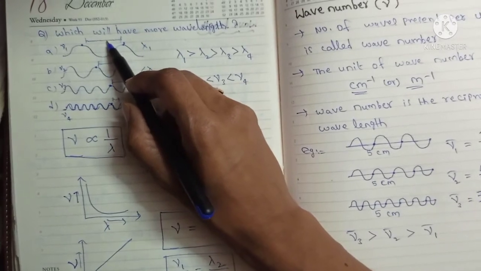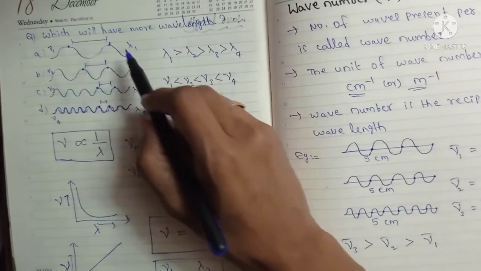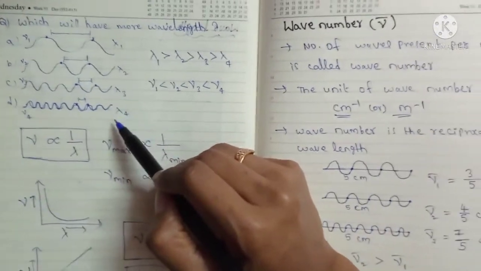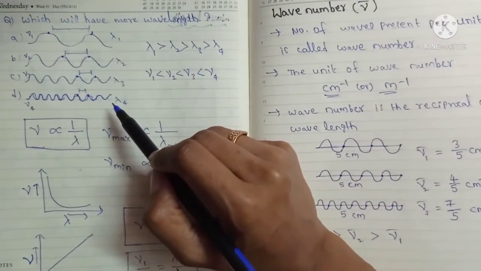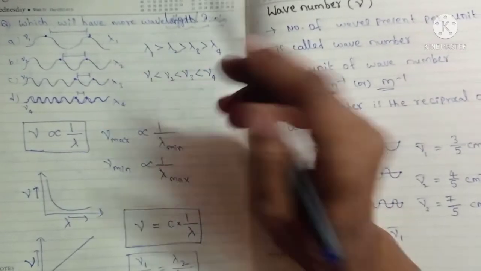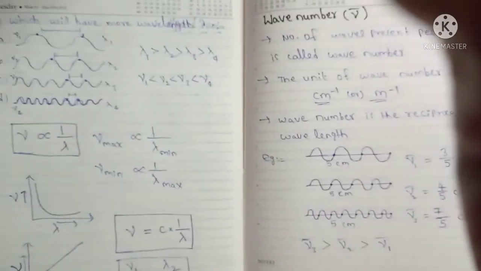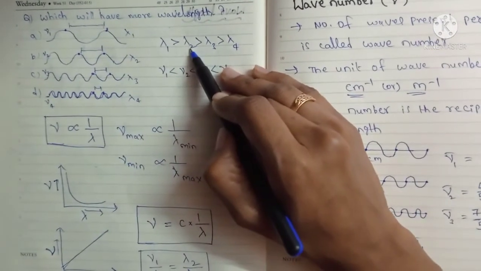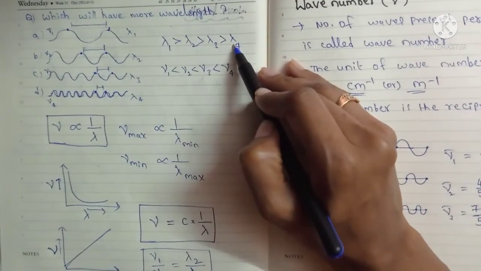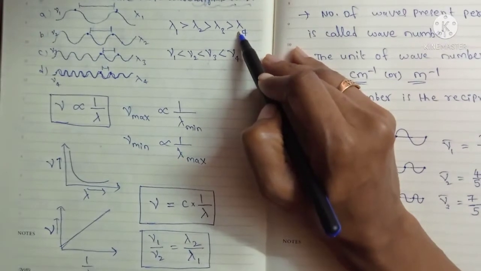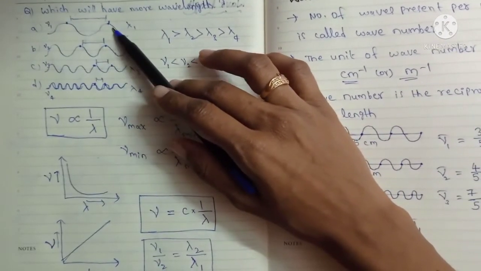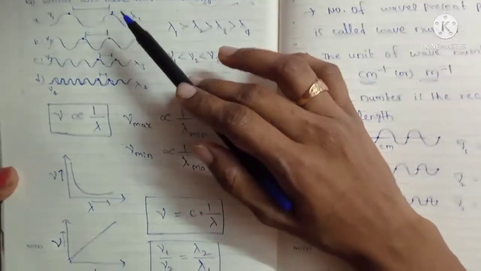Which is the higher value? The first one is the higher value. What is the relation between them, for example, this is lambda 1, this is lambda 2, lambda 3 and lambda 4? Lambda 1 is greater than lambda 2, which is greater than lambda 3, which is greater than lambda 4. So wavelength is decreasing here. The first one has the highest wavelength.